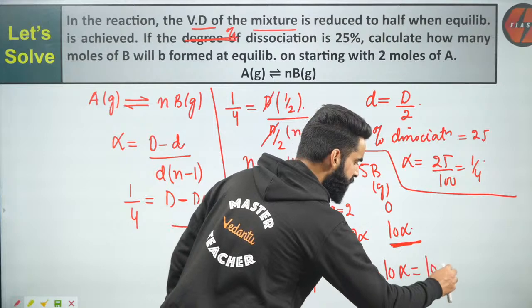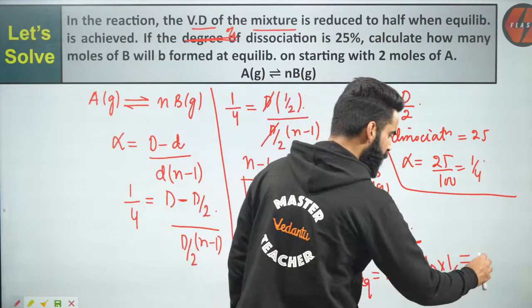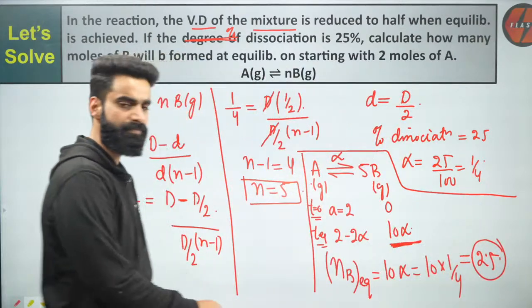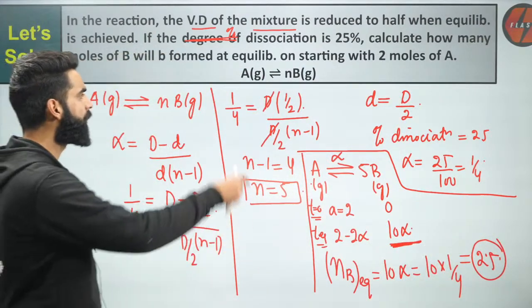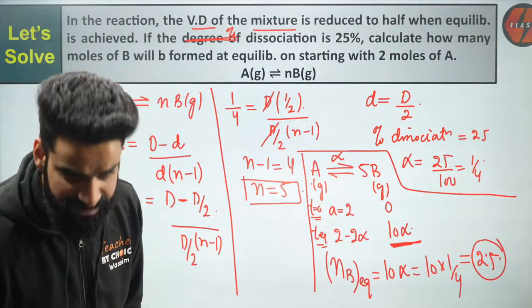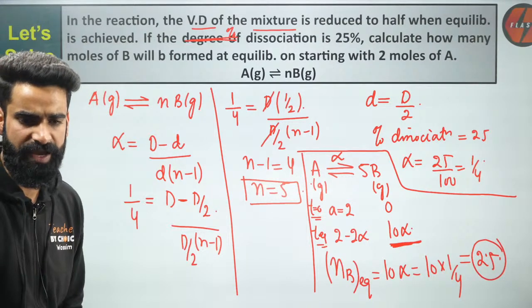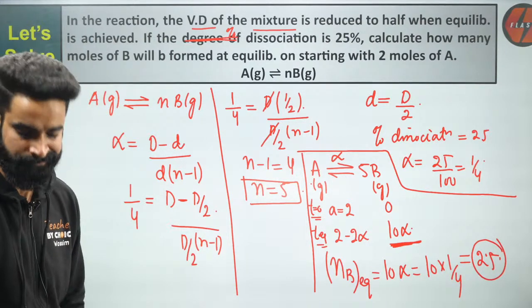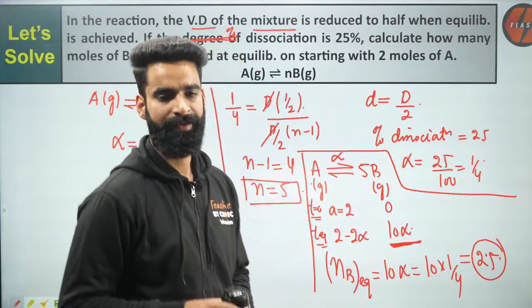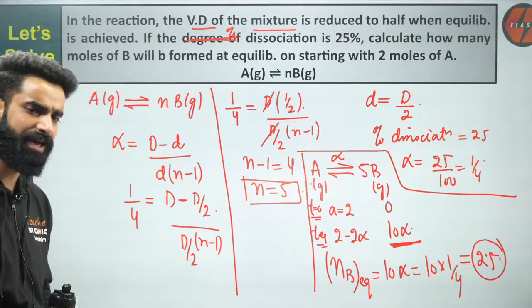And alpha value we already know, that is 1 divided by 4. So you're going to get the value as 10 by 4, which will be 2.5. So 2.5 moles of B will be getting formed in this reaction. Let me know in the chat box if it is clear to everyone. Yes. This question was asked in your JEE once. Let me know in the chat box if it is clear to every single one.